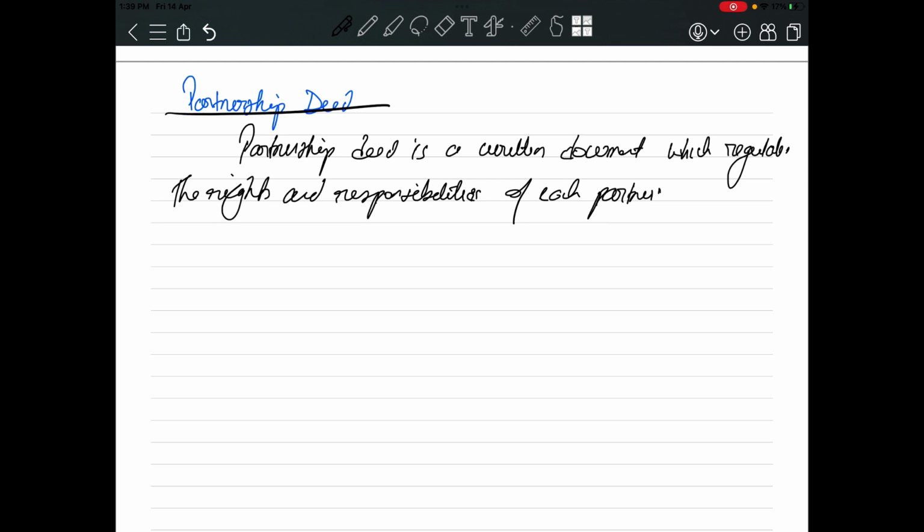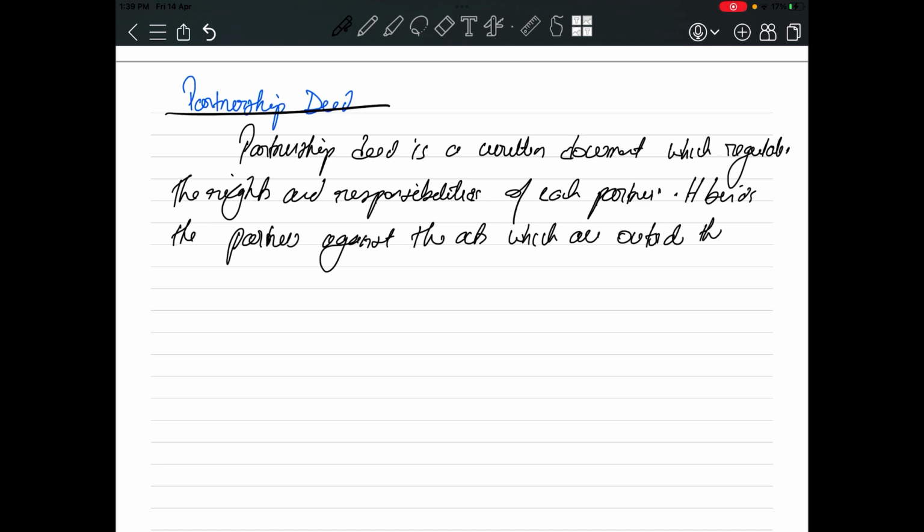It binds the partners against the acts which are outside the Partnership Act. Partnership deed is a written document which regulates the rights and responsibilities of each partner.